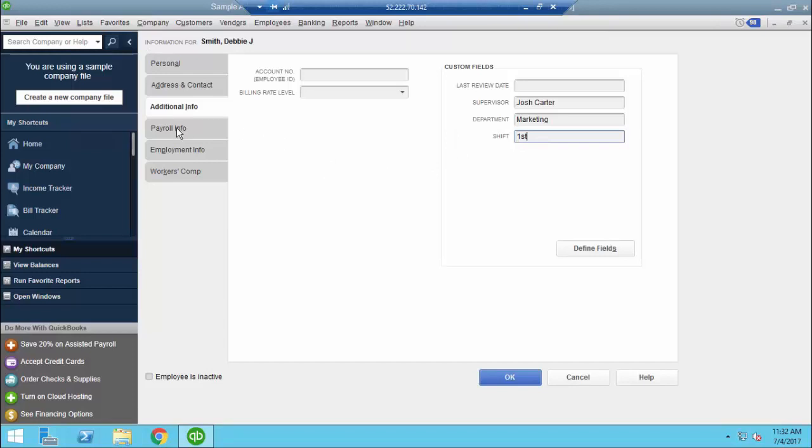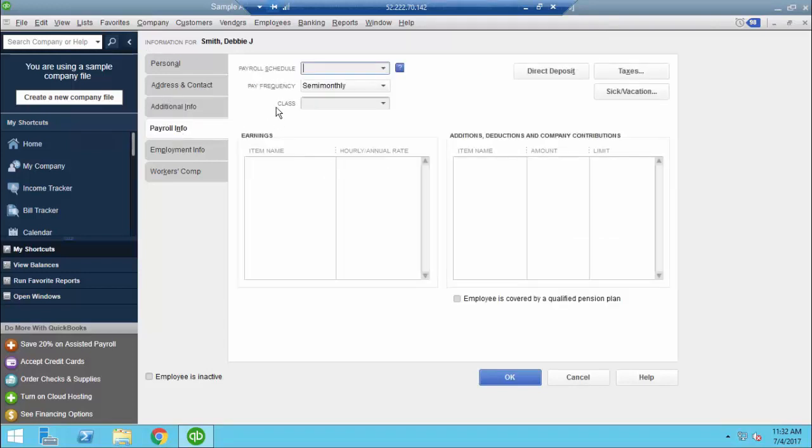With this being completed, we'll jump to the fourth tab called Payroll Info. The first selection here is your payroll schedule. Again, you can drop down to see that most of your employees are on semi-monthly.